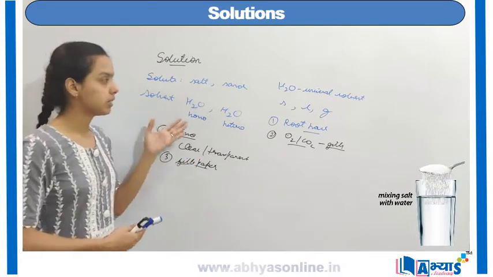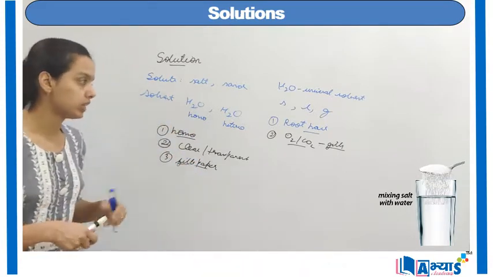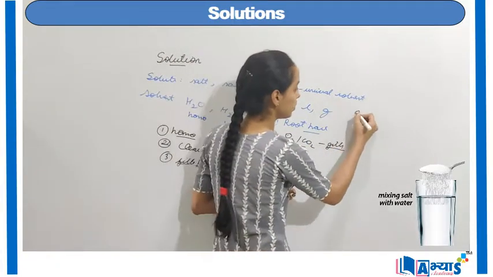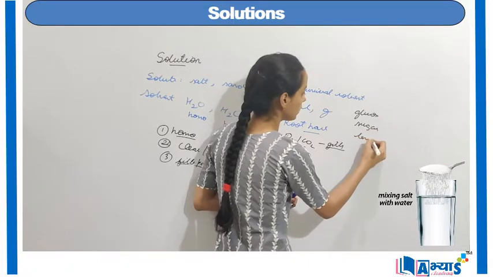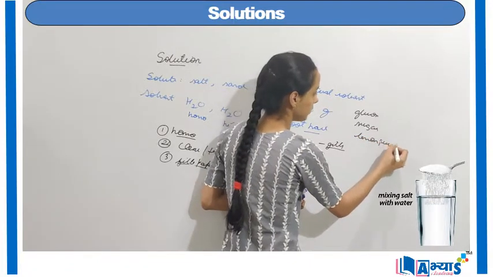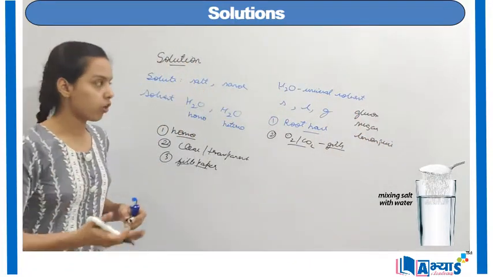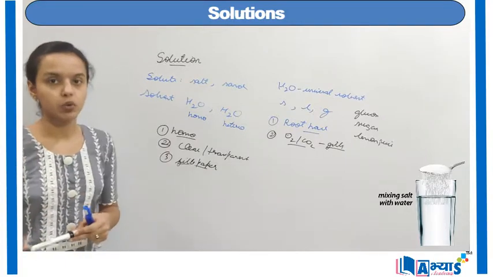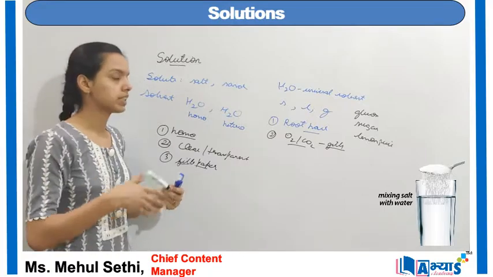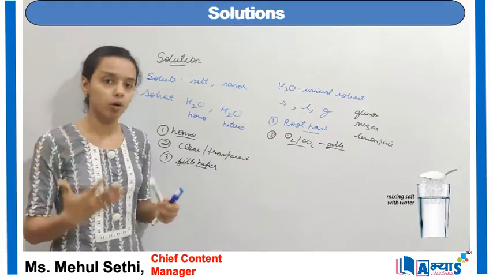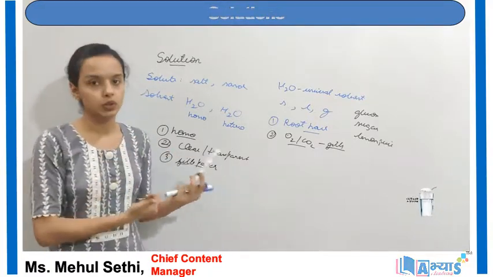And then we have discussed different examples, like you can also say that glucose, sugar, lemon juice, these all are also mixed in water, and that is why water is referred to as the universal solvent. So this was the concept of solutions. We have discussed the examples, properties, and the properties also of the universal solvent.